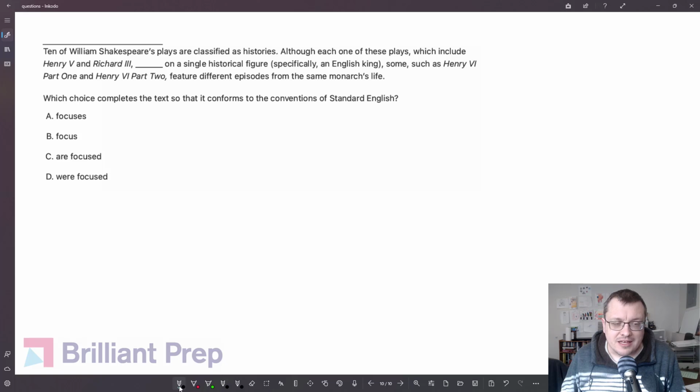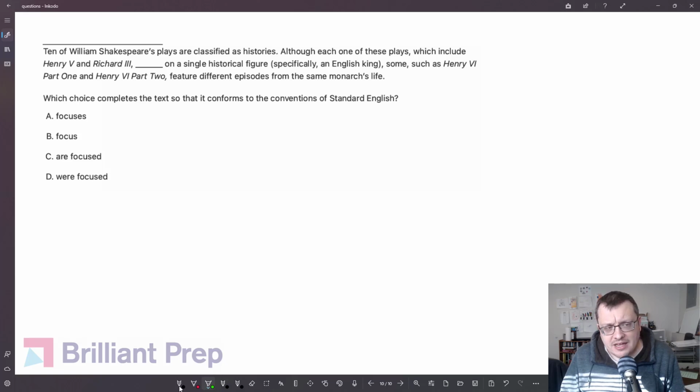Singular and plural. Is this verb supposed to be singular? Is it supposed to be plural? To determine that, we need to find the subject of the sentence. This is usually where we run into some issues, especially on harder questions like these. What is the subject of this sentence? It says, although each one of these plays, which include Henry V and Richard III, blank on a single historical figure. Normally I'd finish reading the whole sentence, but I'm just going to stop there for the sake of this video. So what sort of verb should go here?